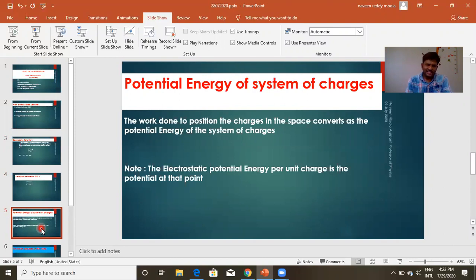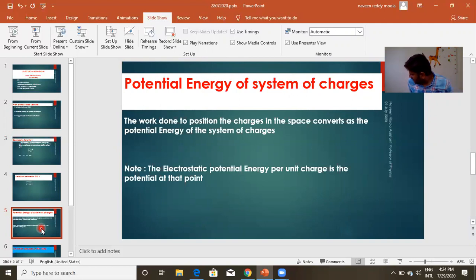It is an interesting topic. Actually, we need to start our discussion at potential energy to discuss electrostatic potential. We'll see how. We know about gravitational potential energy.